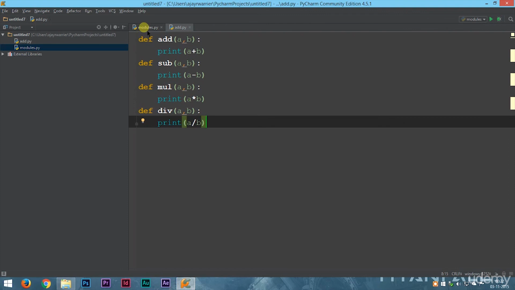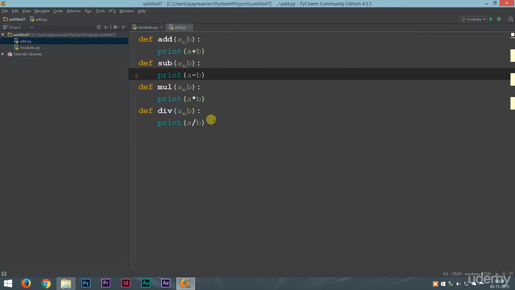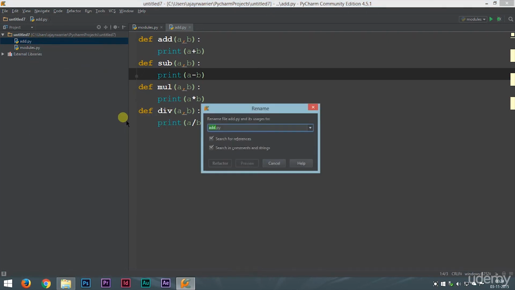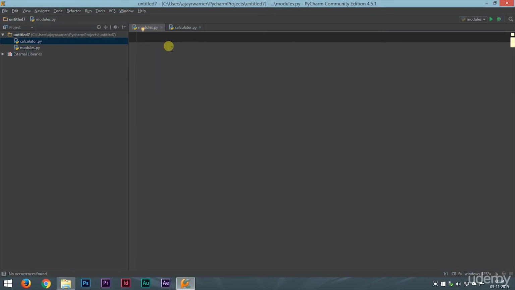Very cool. Okay, so this is our mini calculator, right? So we made a simple Python file which has 4 functions which will perform addition, subtraction, multiplication and division. Now let's rename this file into calculator.